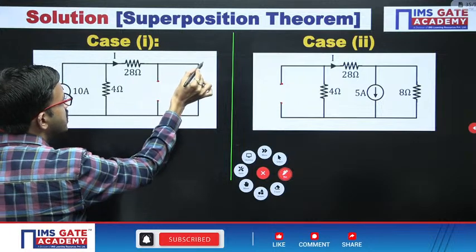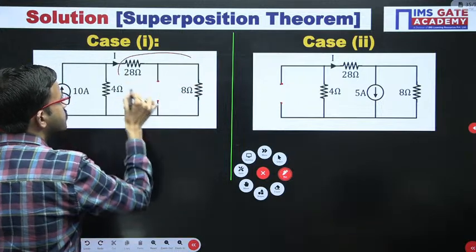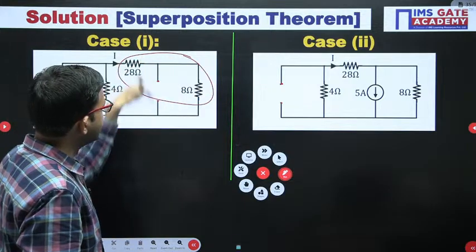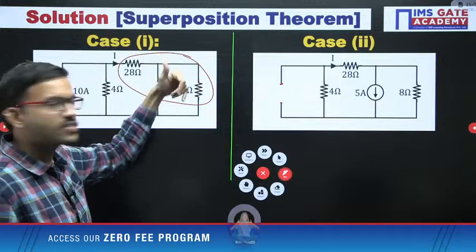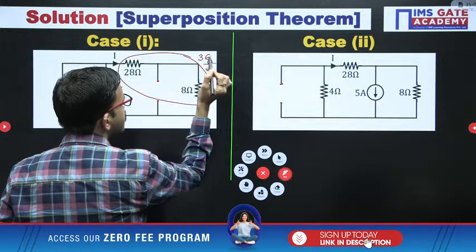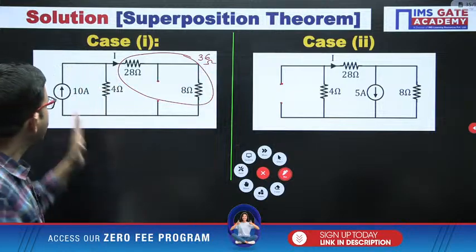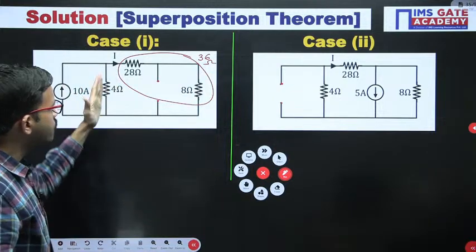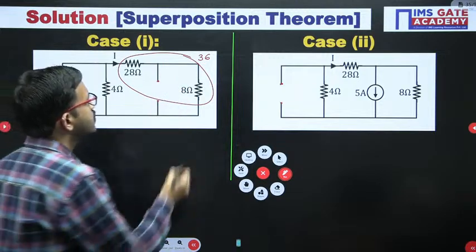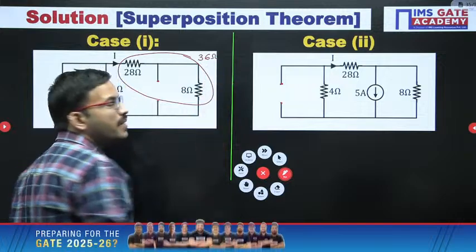That means these two resistors, how are they connected? Series, that's all. In this branch, if no current flows, these two are in series: 28 plus 8, that is 36 ohm. Now just observe 10 ampere, 4 ohm and 36 ohm. All are connected in parallel. You can apply the current division rule.